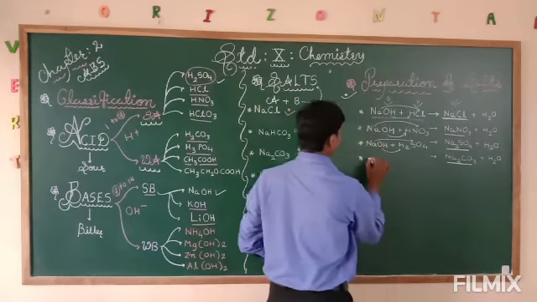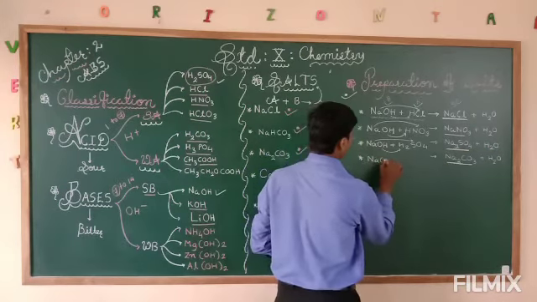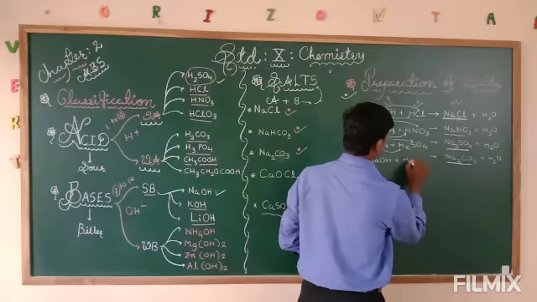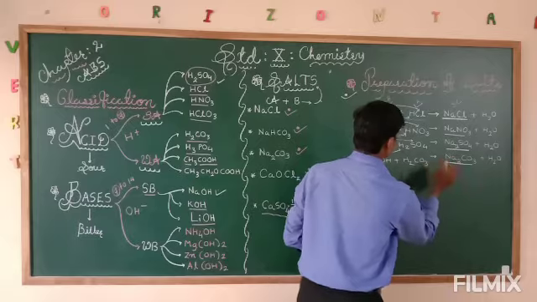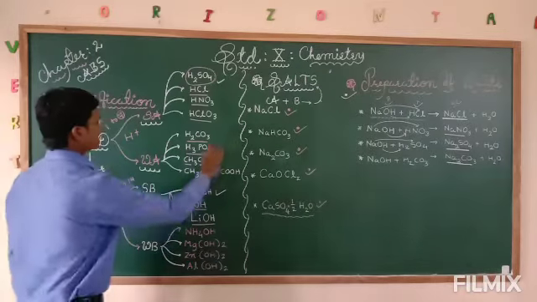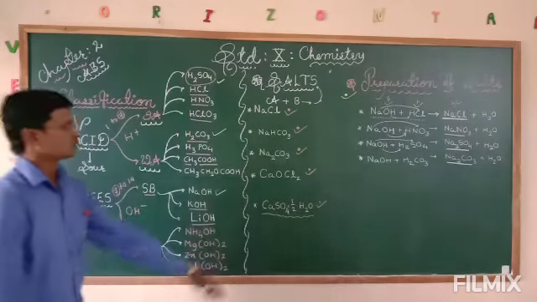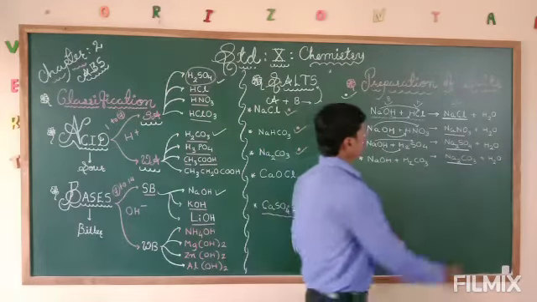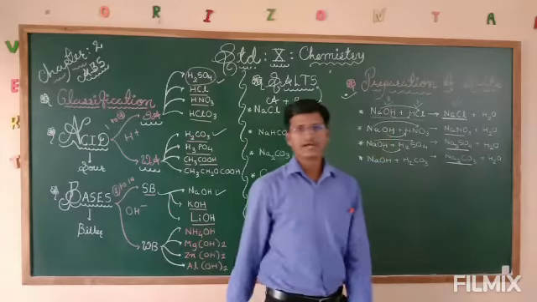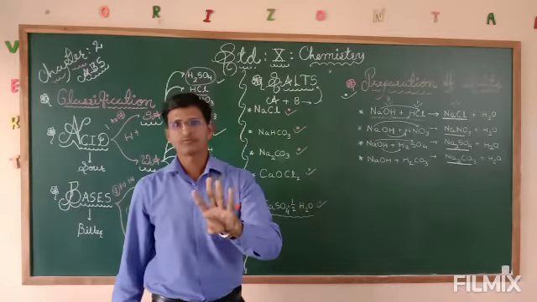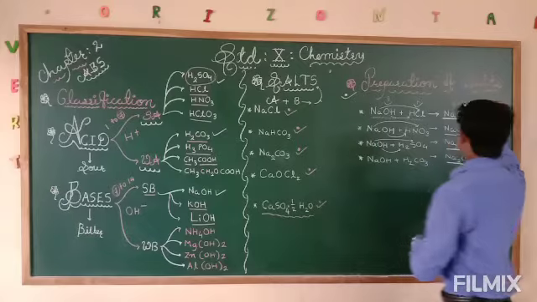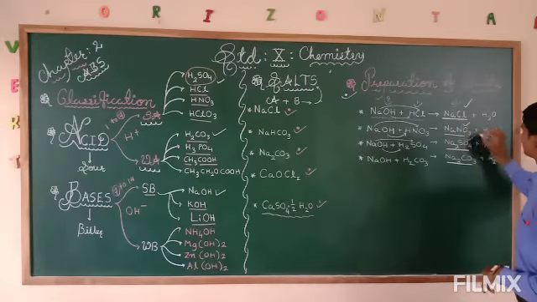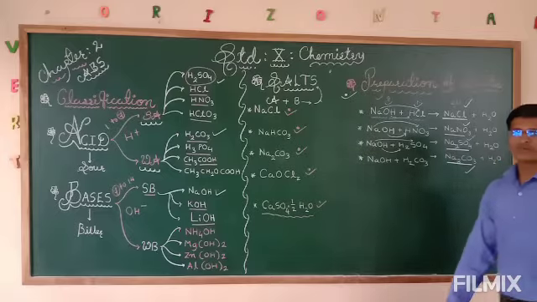Then Na2CO3, in that also I can take NaOH. Then H2CO3. Where is H2CO3? It is here. It is carbonic acid. So here NaOH plus H2CO3 will give us sodium carbonate. That is the fourth family of the salt. First family is the chloride family. Second family is the nitrate family. Third family is the sulfate family. And fourth family is the carbonate family.